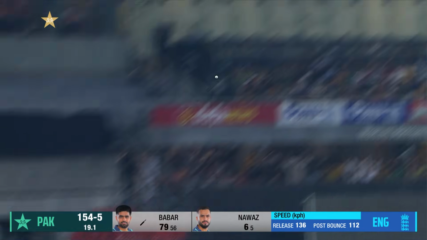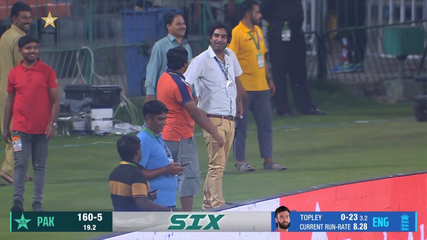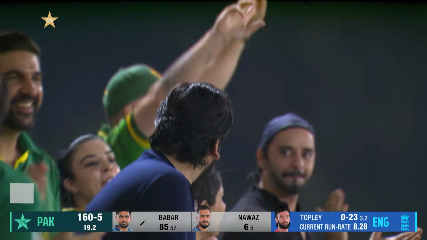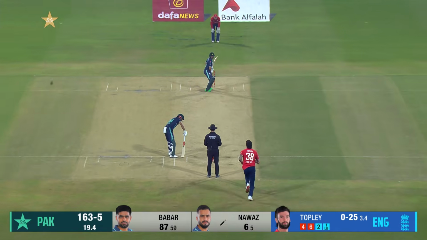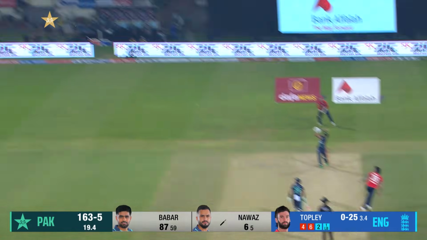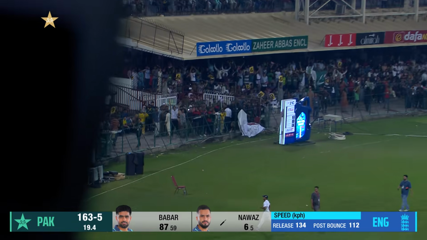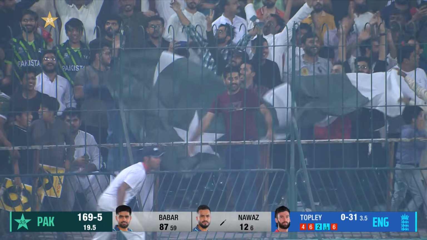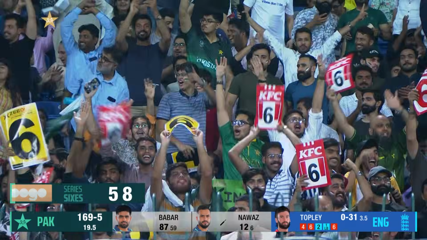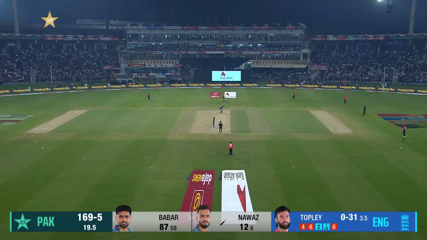Oh, he's got enough of it. That's gone all the way. Another one put down in the crowd. Wringing the hands once more. A shake of the head from Topley. Been banged out of the ground. The sound off the bat told you straight away it was disappearing. There's a big old surface here, big area outside of the playing area.